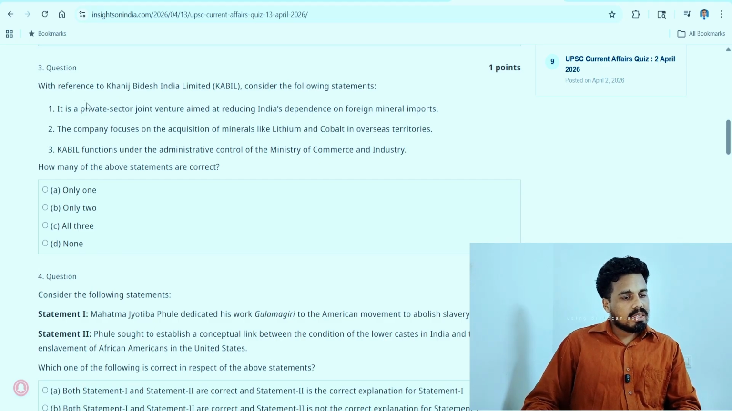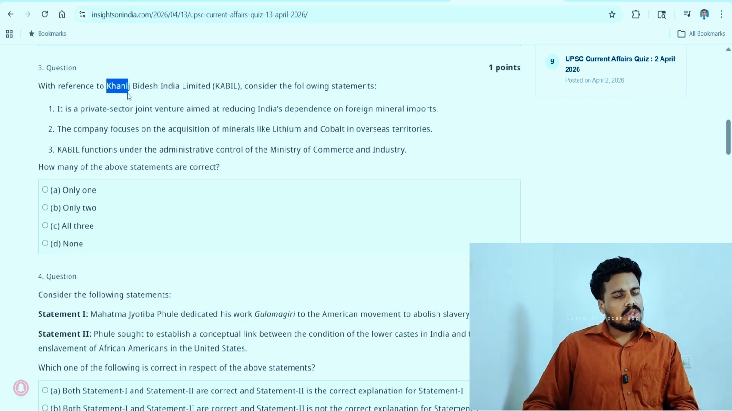Khanij Videsh India Limited. It is a private sector joint venture aimed at reducing India's dependence on foreign mineral imports. Okay, so minerals are mentioned here. Khanij means some ore mining centers, so the mineral should be mined. To reduce the dependence on foreign minerals, it is a joint venture. Whether it is private sector, we don't know. Let's move on to the next one.